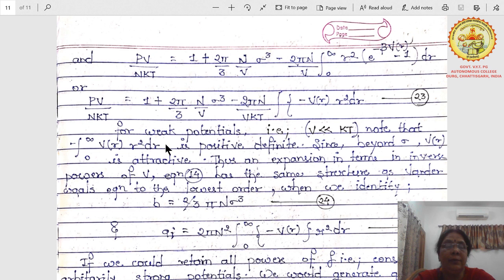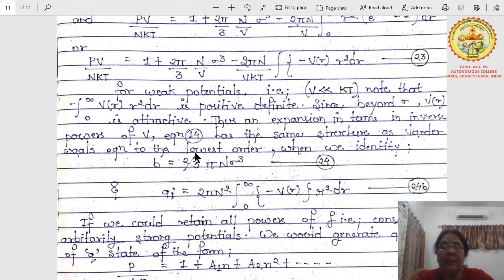note that minus ∫ from 0 to infinity v(r) r³ dr is positive definite, since beyond sigma v(r) is attractive, which in the figure of potential and relative distance we have already discussed. So this is the interpretation. Thus an expansion in powers of v, equation 14, has the same structure as the van der Waals gas equation. Then B equals 2 by 3 π n σ³. This is equation 24. And A equals 2π n² ∫ from 0 to infinity minus v(r) r² dr.